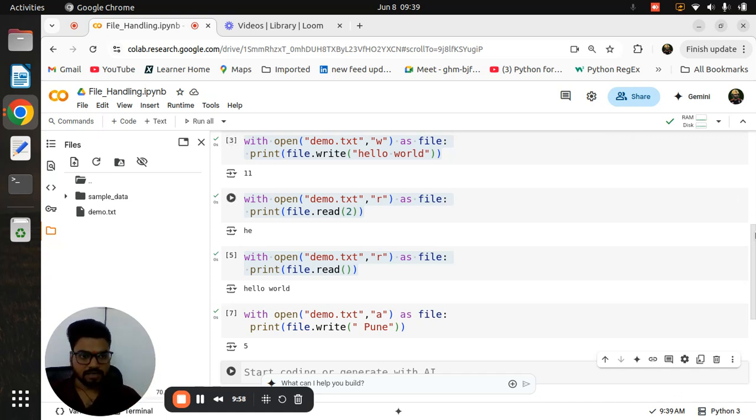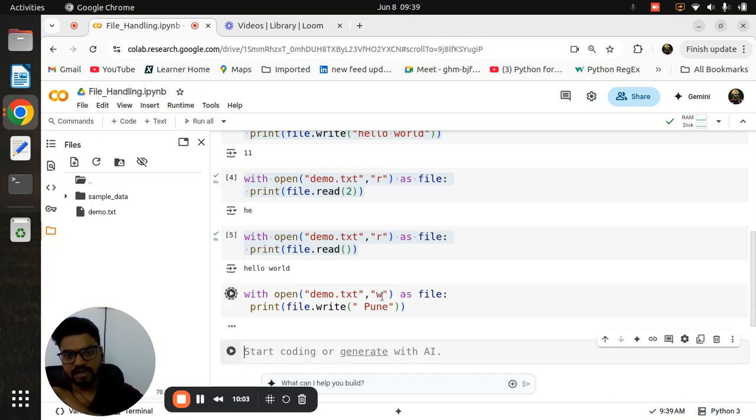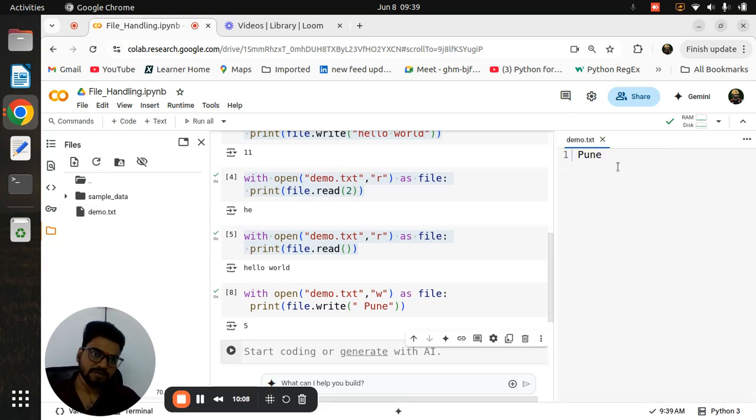But for example, if you open the file again in write mode and run that file, then when I refresh the file, all your contents are gone. Always remember the difference between append and write. Whenever you have a situation where you want to add data at the end of the file, directly you can open it in append mode. The function does not change. File.write is the same function, because the write function is used for adding data. And append is also adding, at the last, but at the end it is also adding.